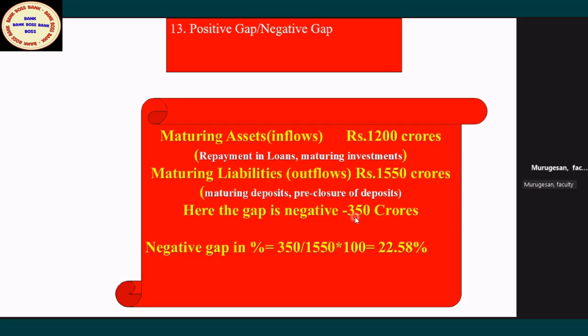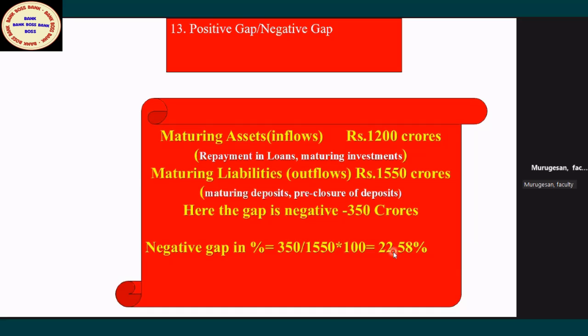But when there is a negative gap, you have to find out what percentage this is compared to outflows. So here 350 is the negative gap. The 350 crore constitutes 350 by 1550 into 100%. That is 22.58%.